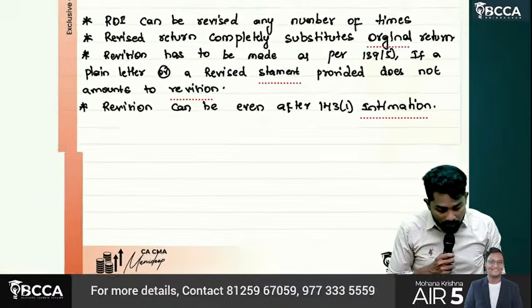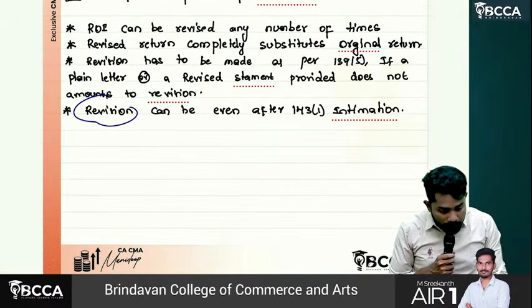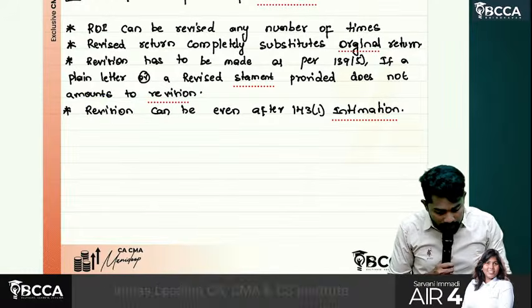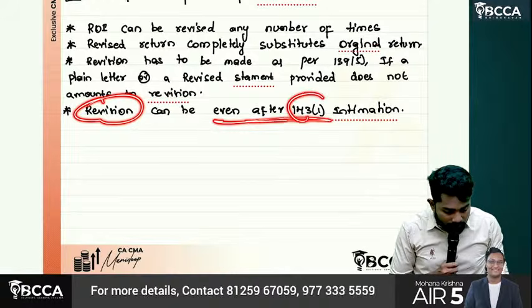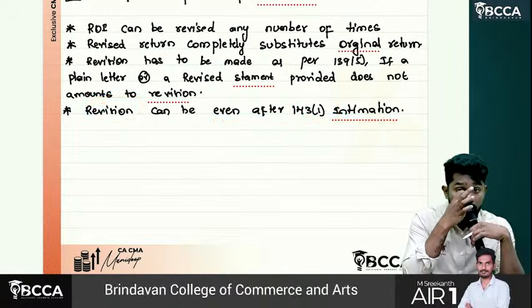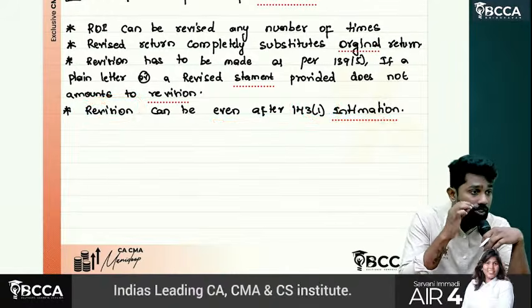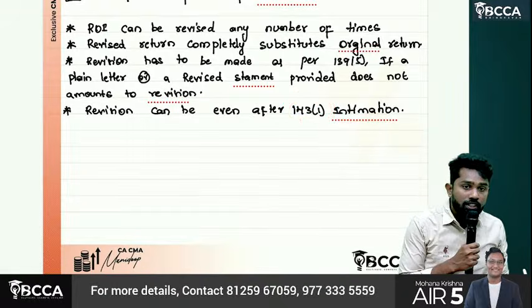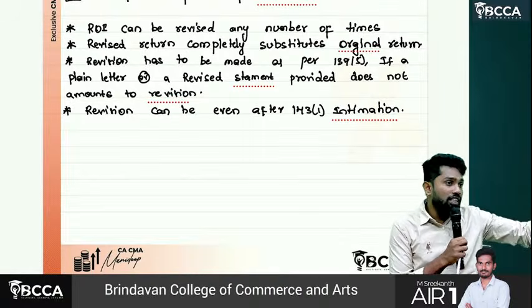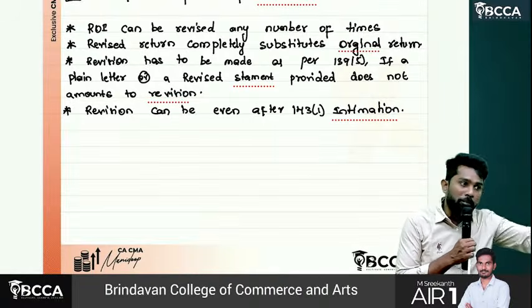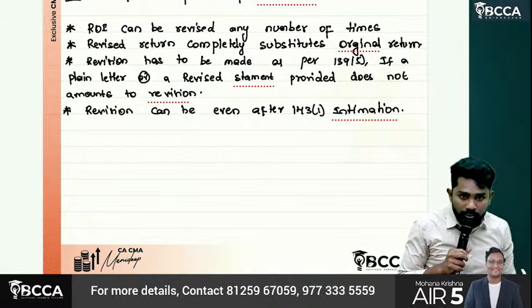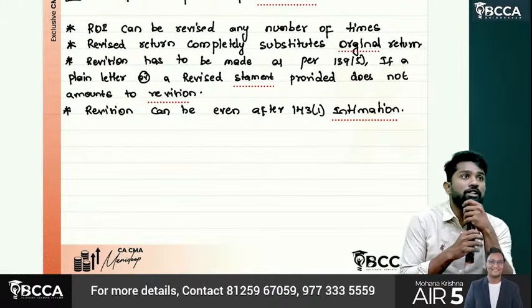Now what they are saying, revision can be made even after 143 subsection 1 intimation. When can you do revision, sir? Revision can be made even after 143 subsection 1 intimation. I mean, the provisional or summary assessment is already made by the system, but still afterwards also you can go for revision. No problem.